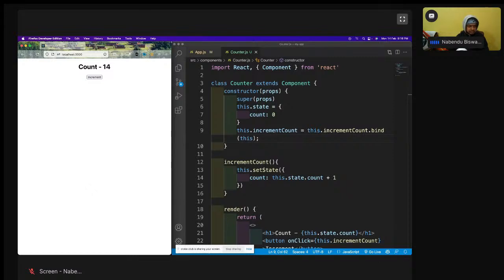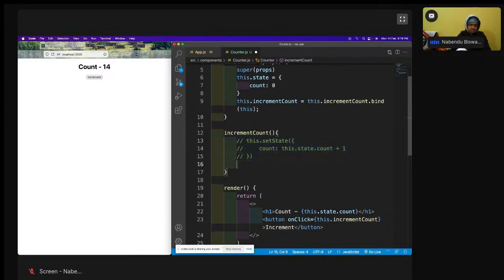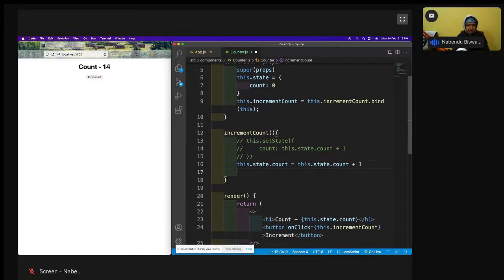Now we are going to look into one more thing. As I've told you, you need this.setState. This.setState is required to increment the count. But why is it required? Why can't I do something like this: this.state.count equals this.state.count plus 1? Why will this not work? This should work. I'll console.log this.state.count, so that I can confirm.